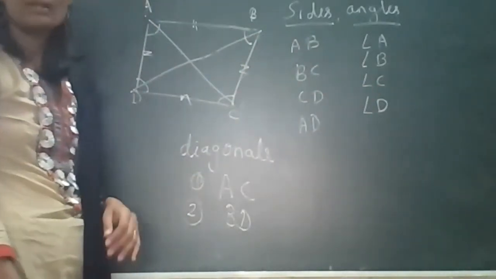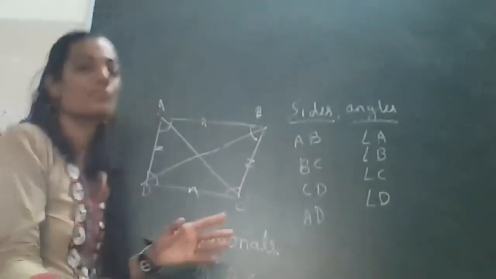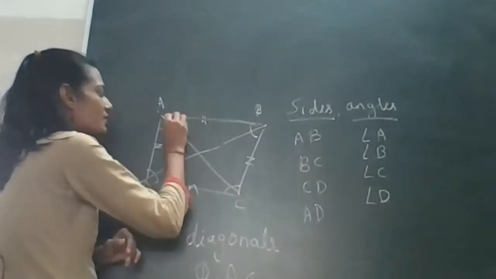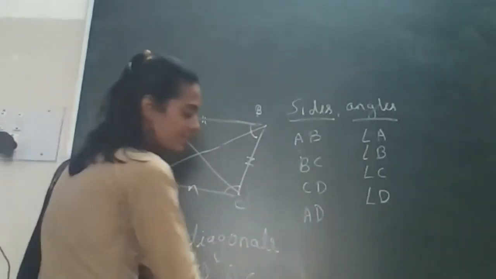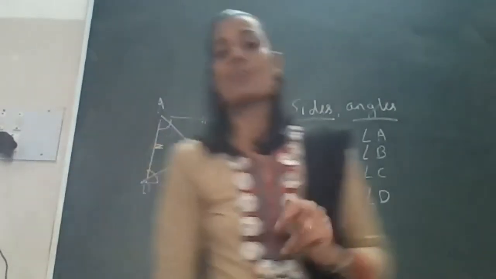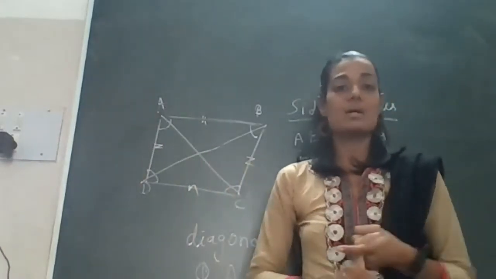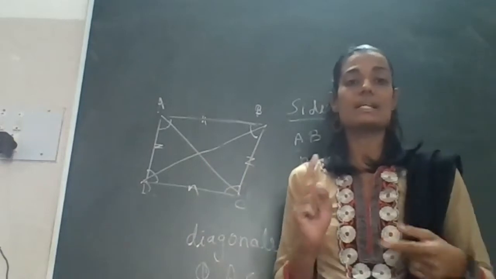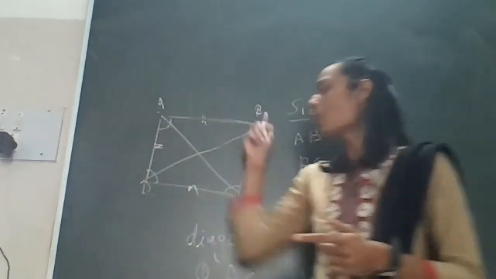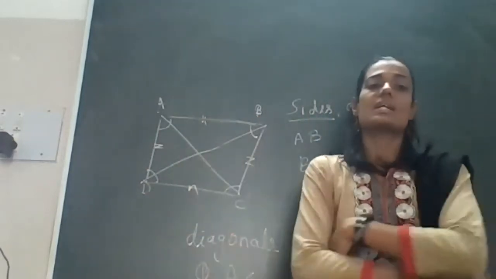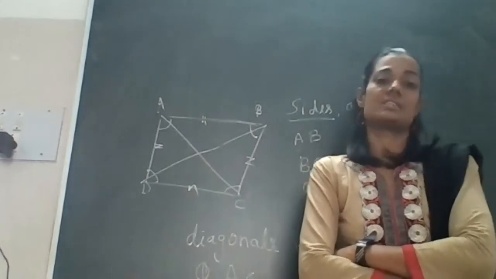Now the question arises: what is the sum of these four angles? That is called the angle sum property of a quadrilateral. It means the sum of all four angles in the quadrilateral is 360.